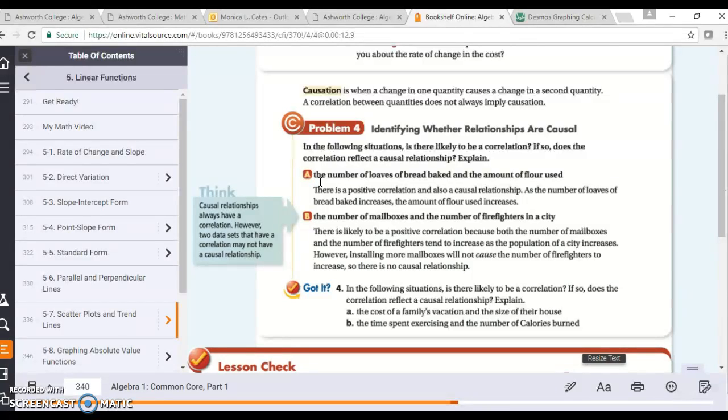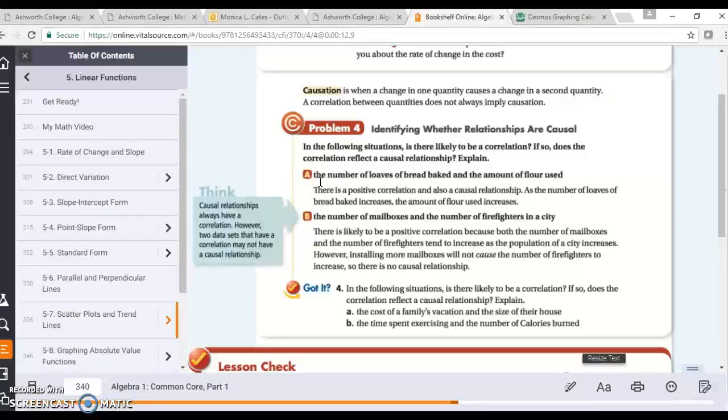All right, for B, it says the number of mailboxes and the number of firefighters in the city. So this one's tricky. There's likely to be a positive correlation because both the number of mailboxes and the number of firefighters tend to increase as the population of a city increases. However, you can't just go around installing mailboxes and then expect the number of firefighters to increase also. If you just have 10 mailboxes in your front yard, it doesn't mean that they're going to increase the number of firefighters. So this is not a causal relationship.